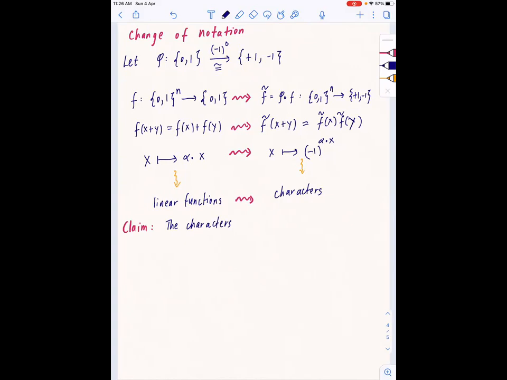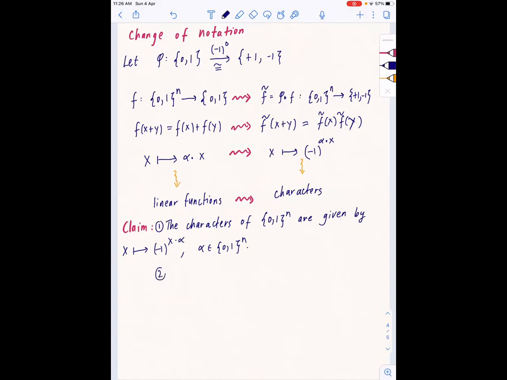The characters of {0,1}^n are given by x maps to (-1)^(x·alpha), where alpha belongs to {0,1}^n, arising out of linear functions from this change of notation.